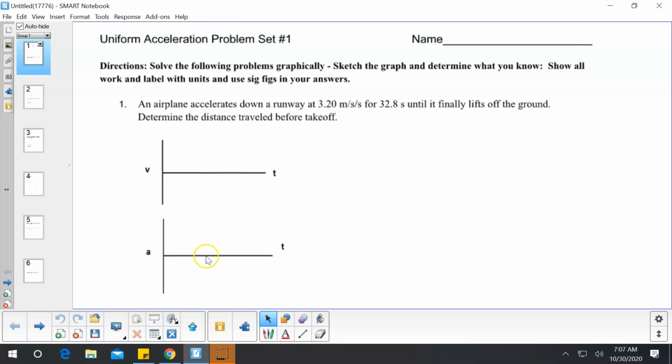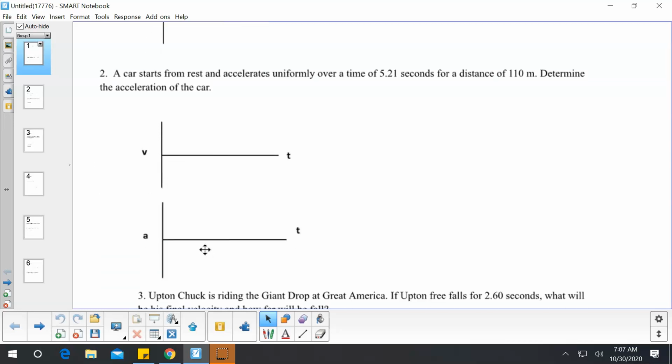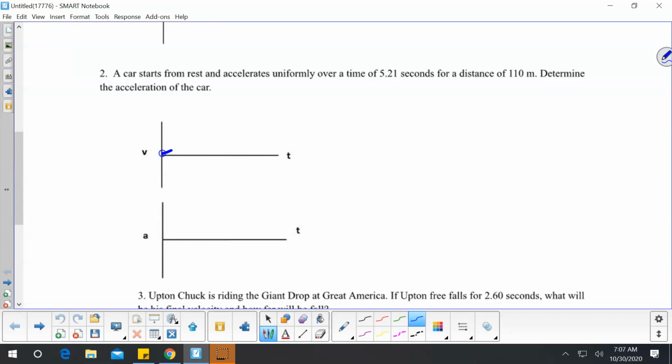So we want to look at problem number 2 here, and we're going to have a car that starts from rest and accelerates for 5.2 seconds, and then we will try to label these values on the graph so that we can use them to solve the problem graphically. So if it starts at rest, it's starting here, and uniform acceleration means that slope is constant. And I'm going to say this is moving to the right just to simplify and not have to work with negative values. And there's my constant acceleration. And it tells us that it does this for 5.21 seconds.